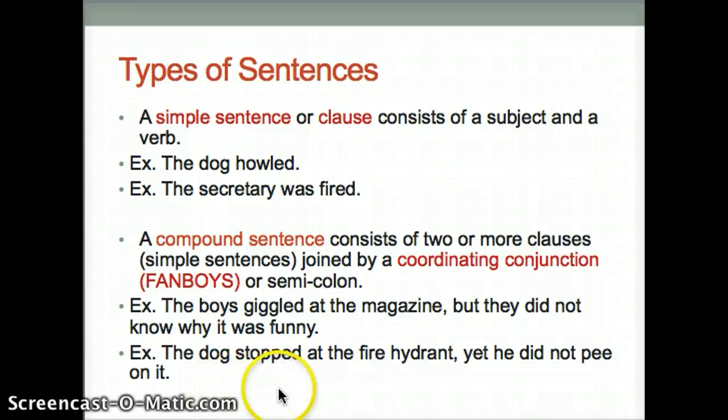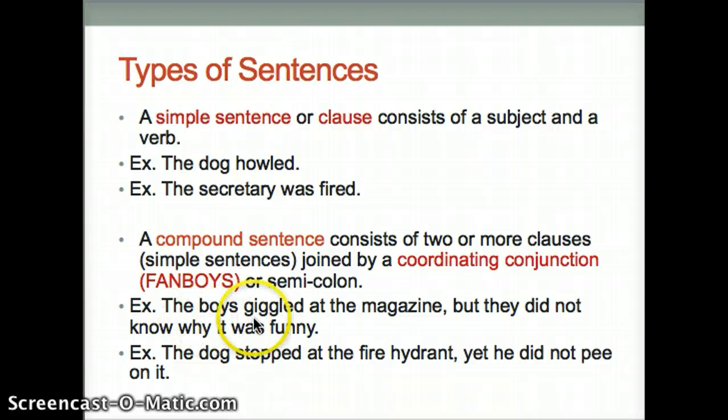And the second one: the dog stopped at the fire hydrant, yet he did not pee on it. So two examples where coordinating conjunctions are used and you're connecting two complete thoughts, two sentences that could actually stand on their own, but we're using coordinating conjunctions to join them together.